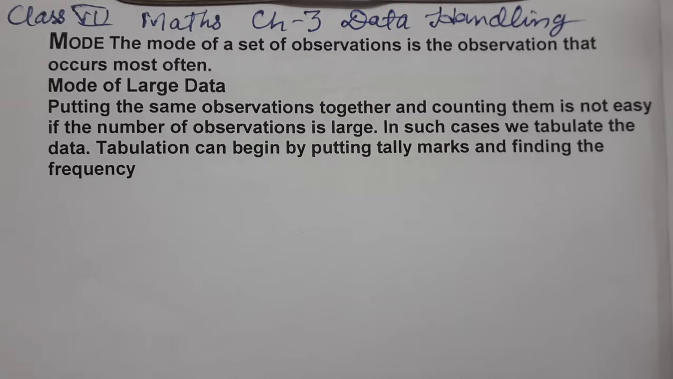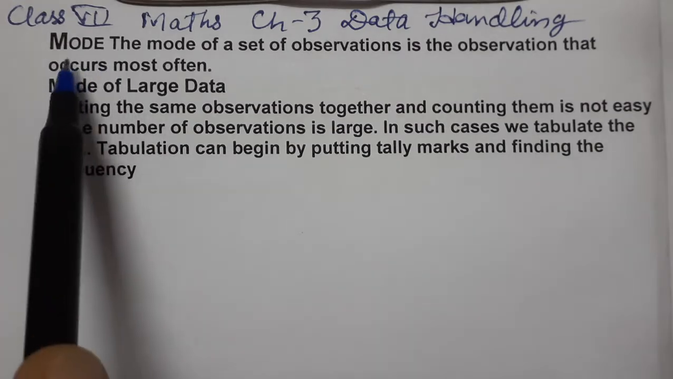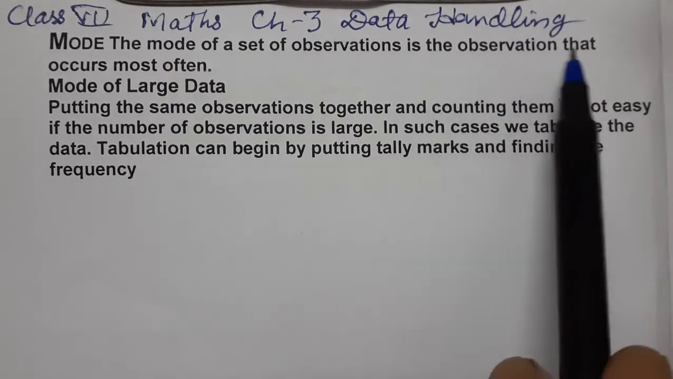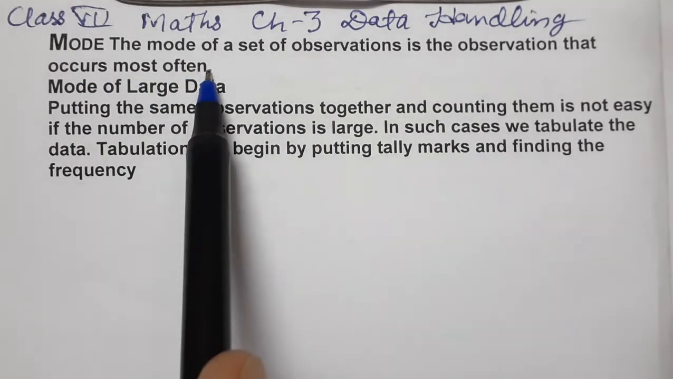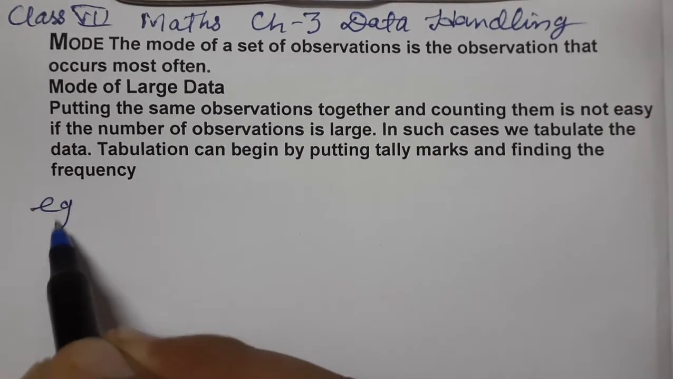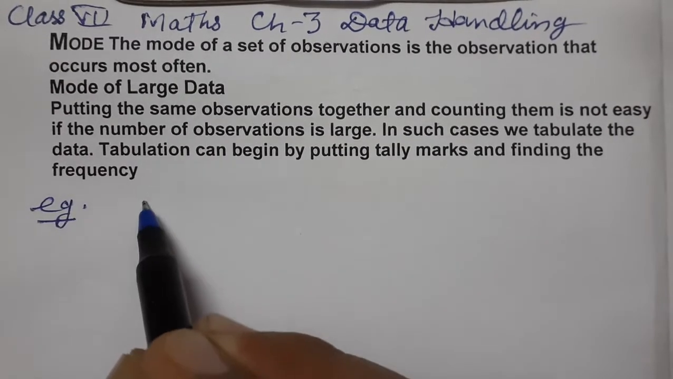In the last class, we have seen arithmetic mean, average, mean, range, and frequency distribution table. Today we are going to study the second representative value of data handling, and that is mode. So, what is mode? The mode of a set of observations is the observation that occurs most often. Let us take an example. With the help of an example, the definition will be very clear to us.